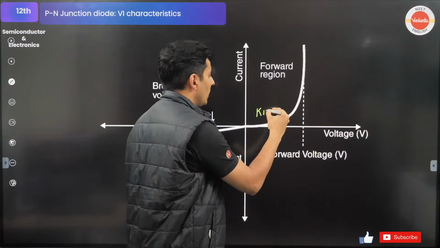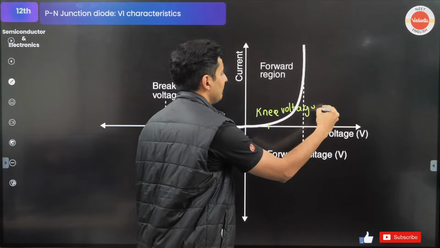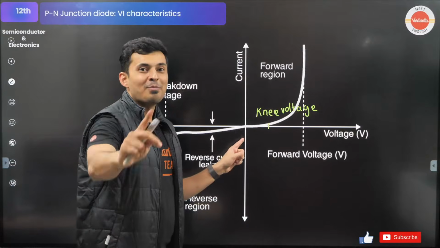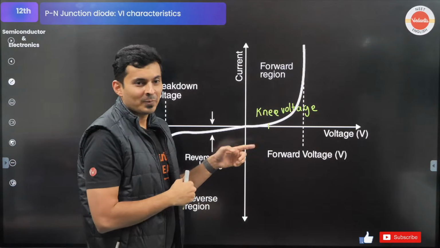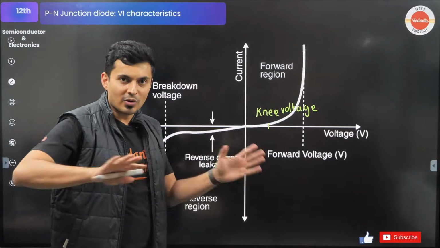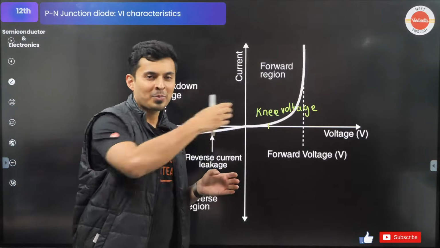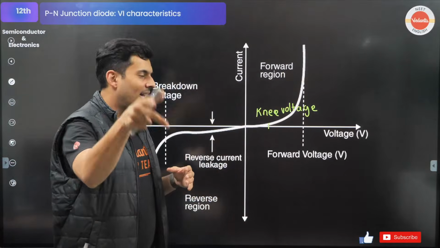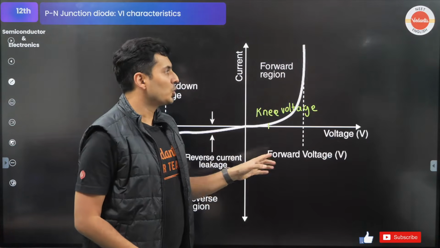By the way, that is also called the knee voltage. Why is there a shoot up? Because here you are overcoming the barrier voltage. You are overcoming the resistance, and once that barrier, that depletion zone, is destroyed, free flow of electrons will happen. Electrons will flow freely. So that is what knee voltage is. After that, the current shoots up.